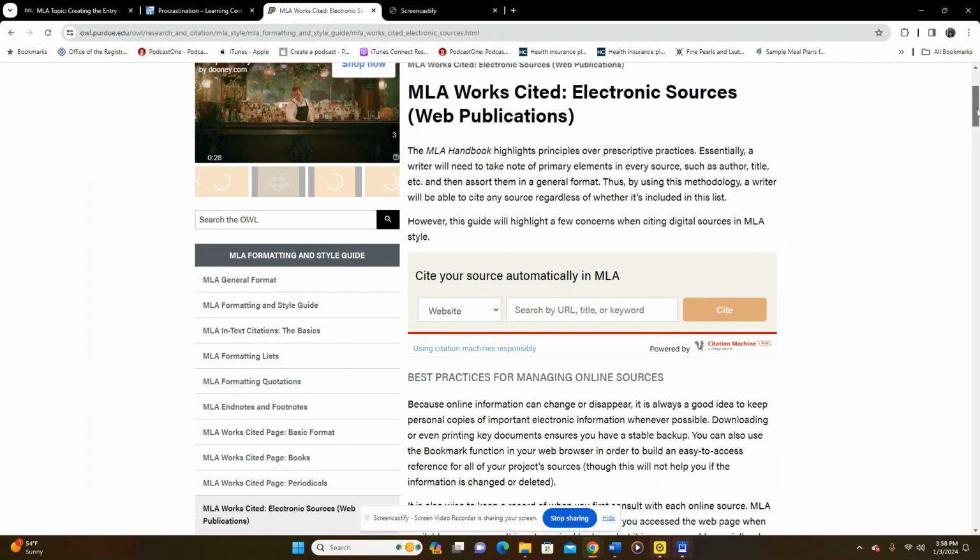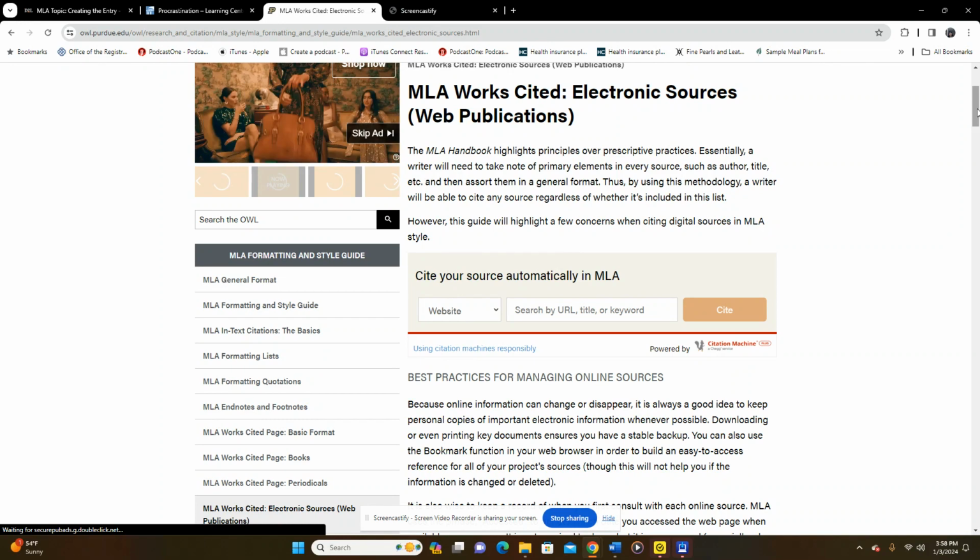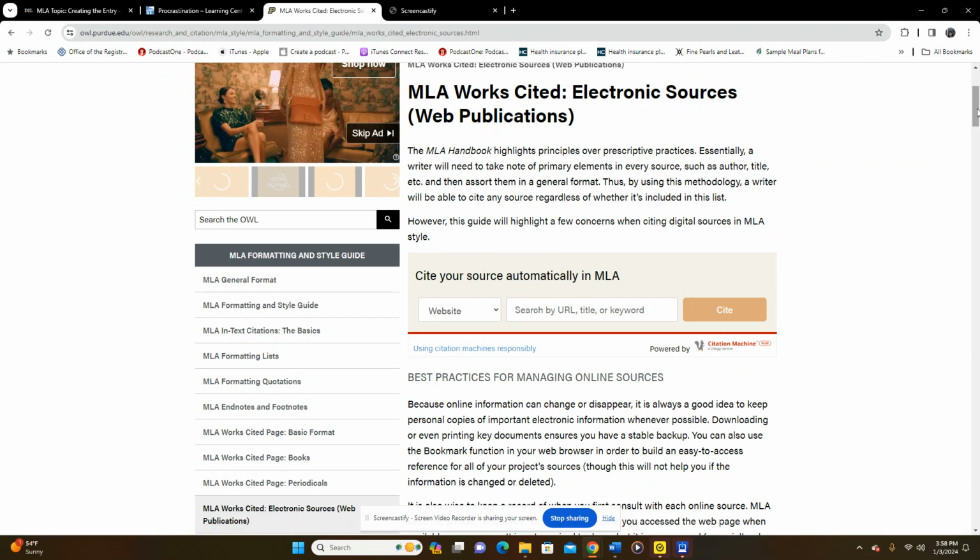Before we had online access to MLA works cited pages, we actually had a handbook, and MLA still publishes an actual handbook, sometimes in different editions. This is the online representation of the MLA handbook.